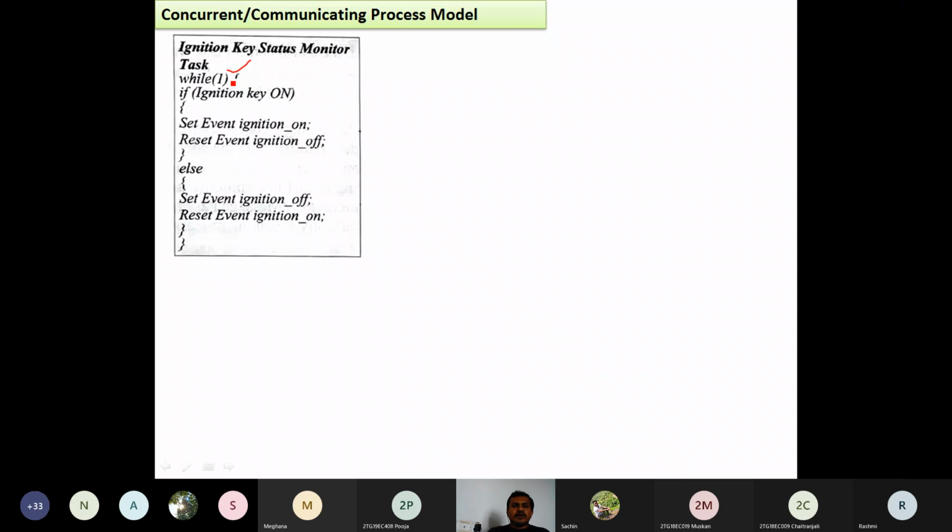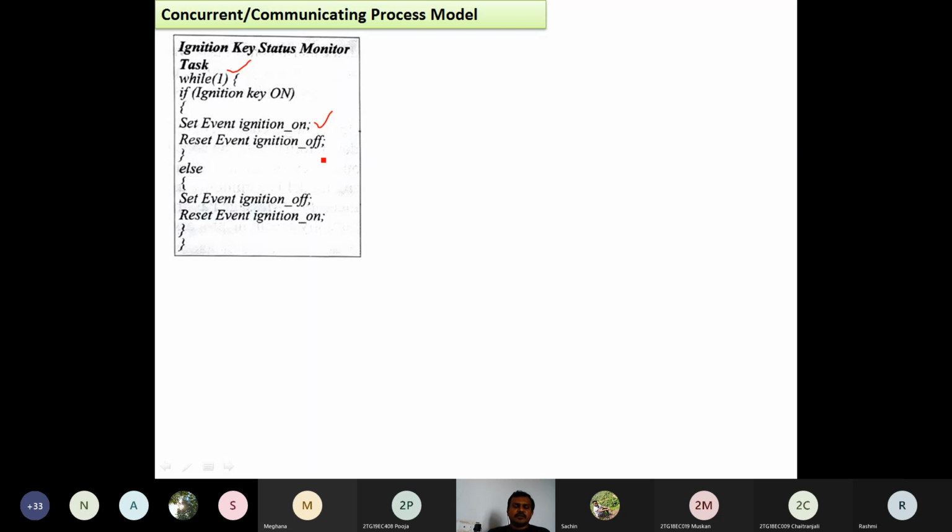So what is the event when it is on? This task will be executed when the ignition key is on or off. It checks one by one. If the ignition key is on, the event is set ignition key event on, and reset means the ignition off event will be off.